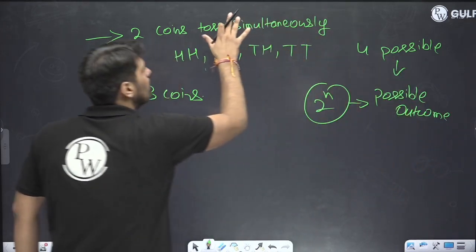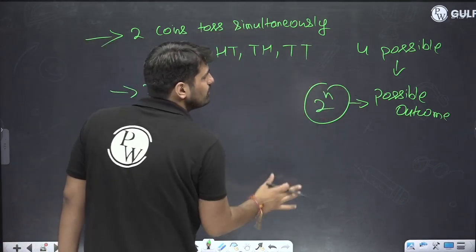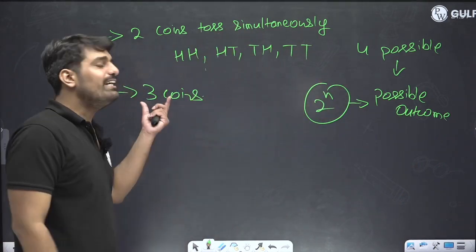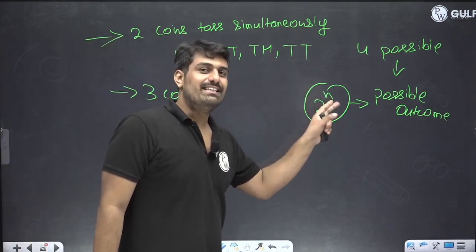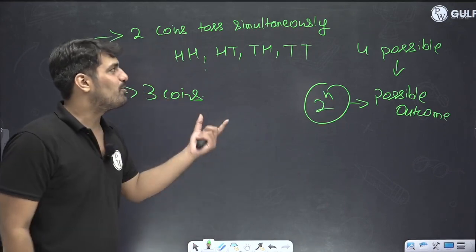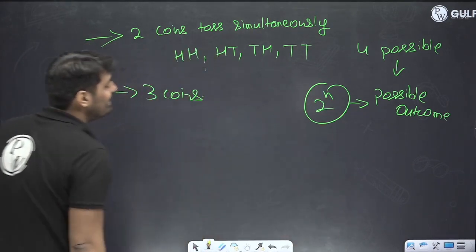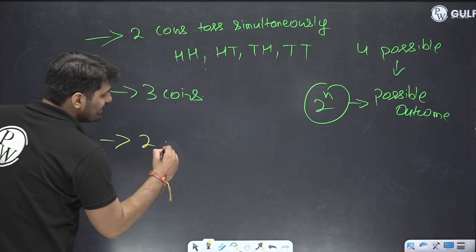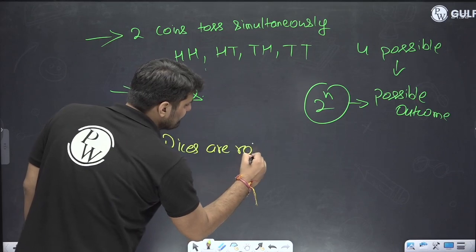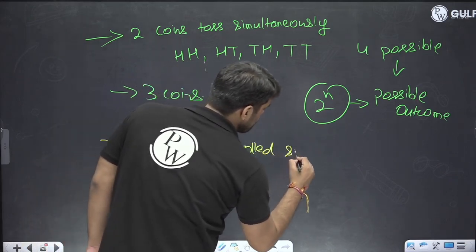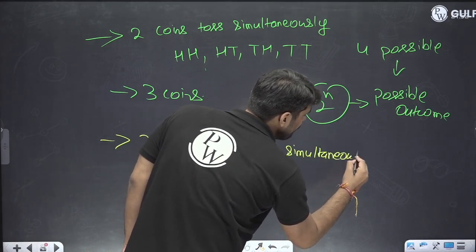Two coins were tossed simultaneously, n value is 2. So 2 squared is 4 possible outcomes. 3 coins being tossed simultaneously, 2 raised to the power 3, that means 8. 8 will be the total possible outcomes. Another case you can think of, this was the case of head and tail. If 2 dice are rolled simultaneously, in this case what is going to happen?